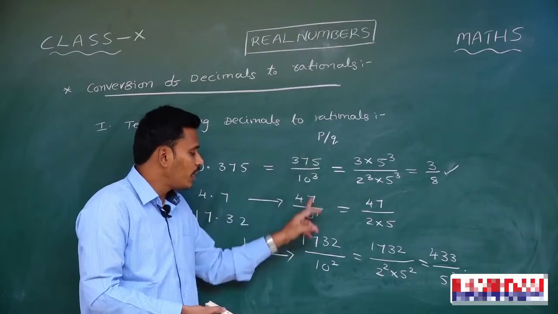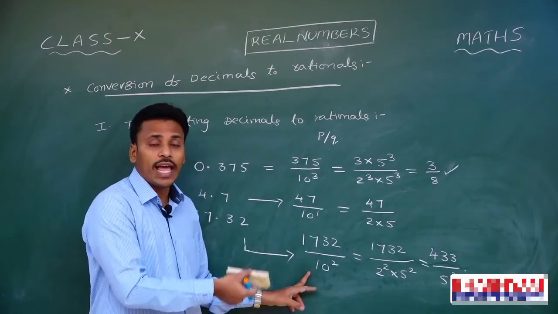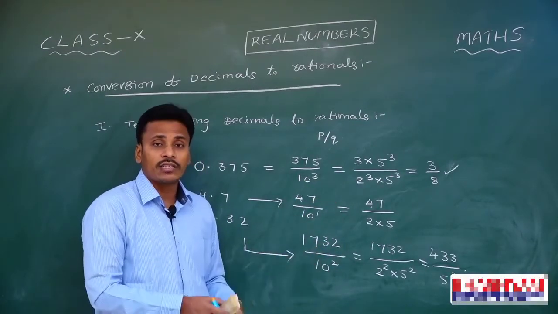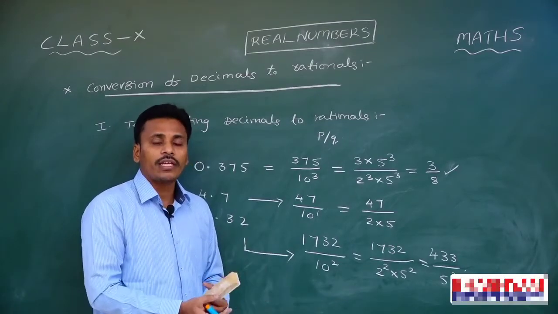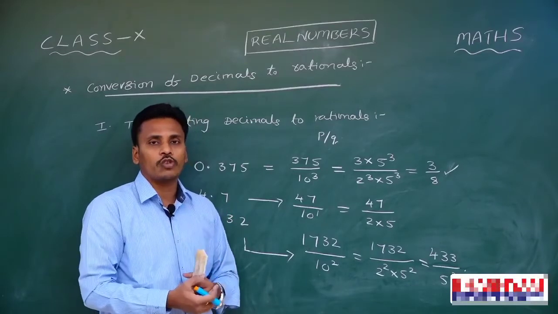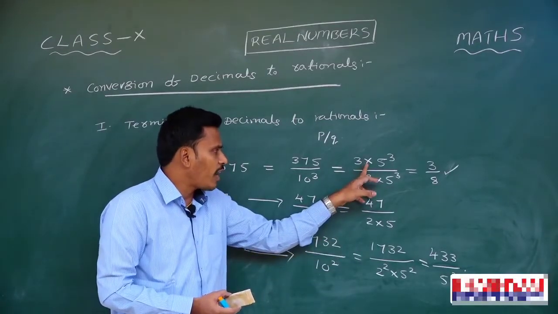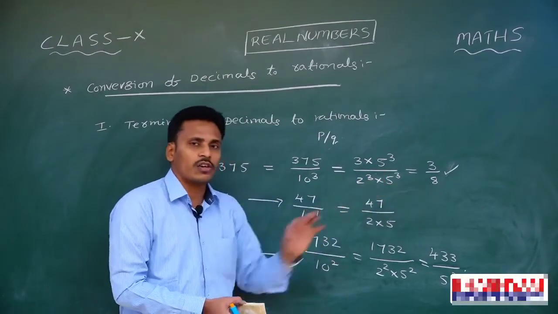And after converting into rational, I try to simplify those rationals. Simplifying a rational number is nothing but expressing that rational number in its simplest form. That means we need to cancel out the common factors, if there are any, of the numerator and denominator. For that, I factorize the numerator and denominator. Since 5 cube is common, this results in 3 by 8.